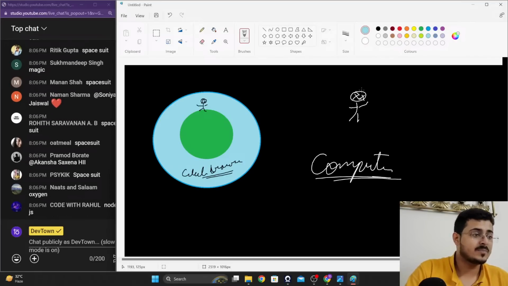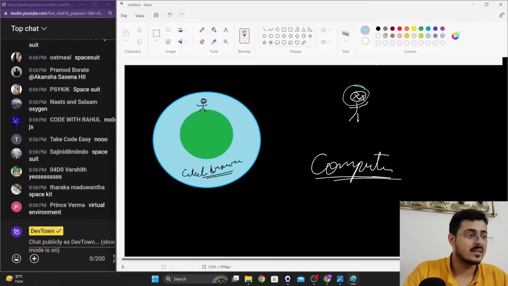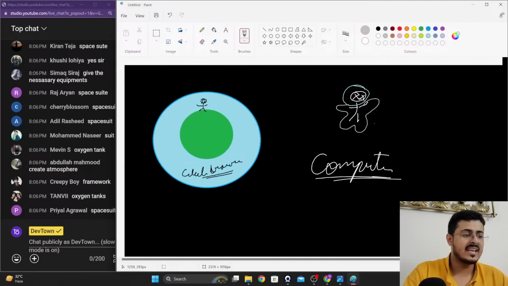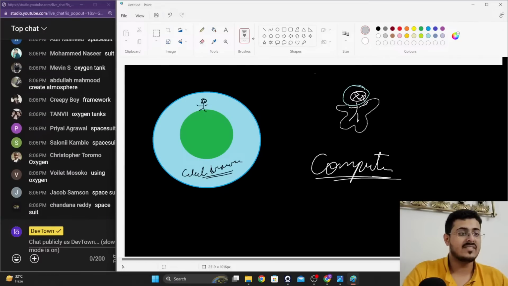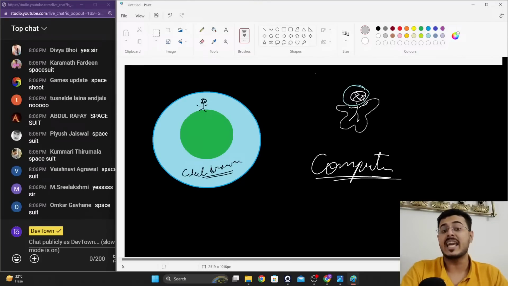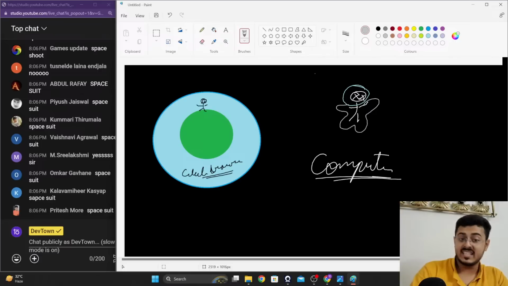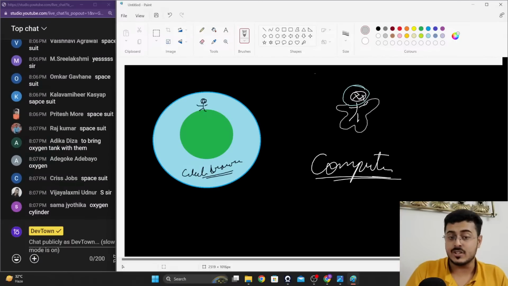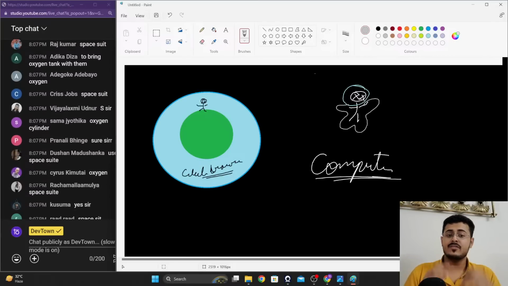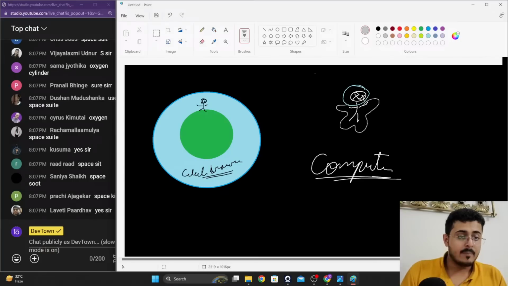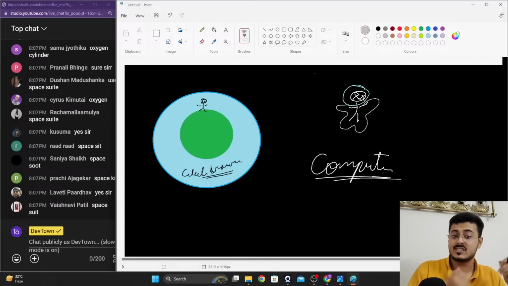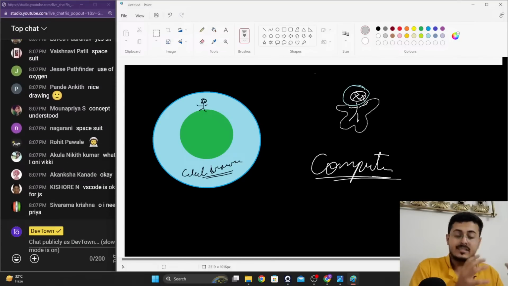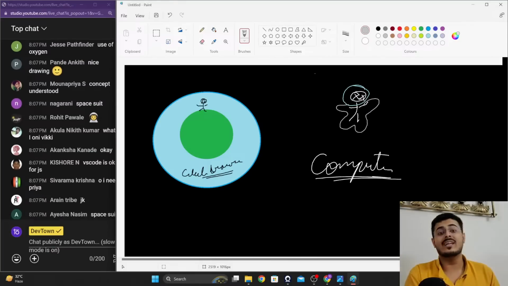So we will create a space suit for this particular human. This is the helmet and this is the suit that he is going to wear, and using this helmet and the suit, he survives and works inside of space. And this suit adds some extra features to the human. Inside of Earth, the human wasn't able to fly, but the space suit has boosters inside of it that help the astronaut move around inside of space.